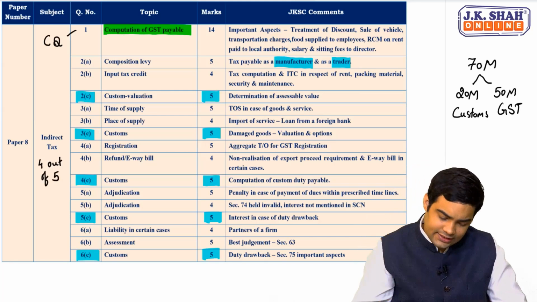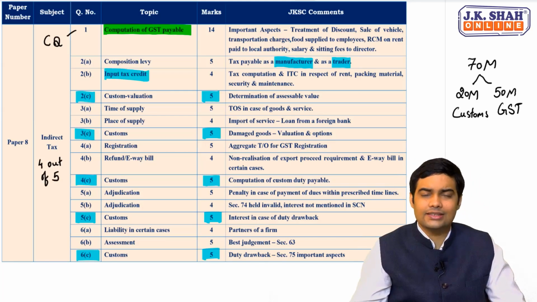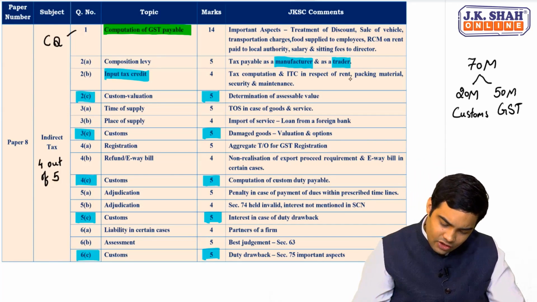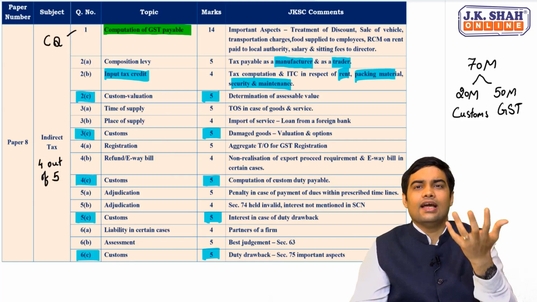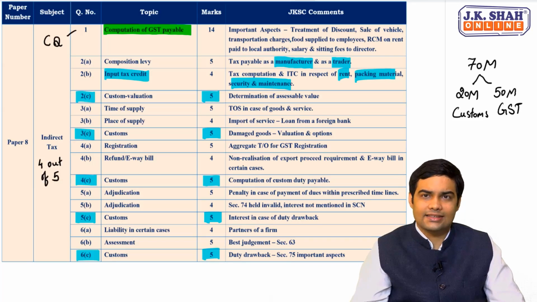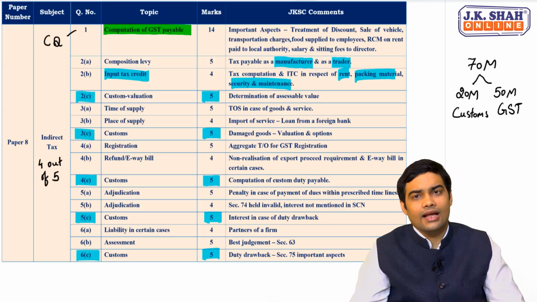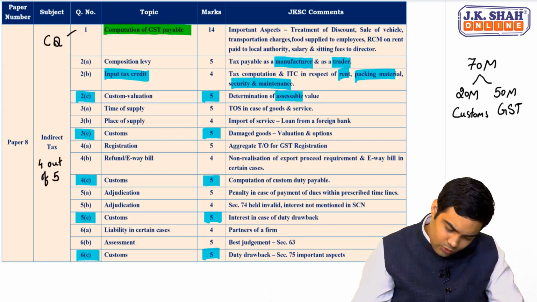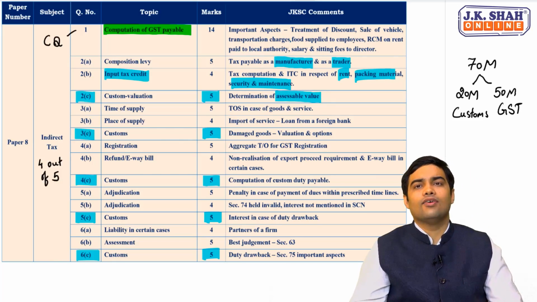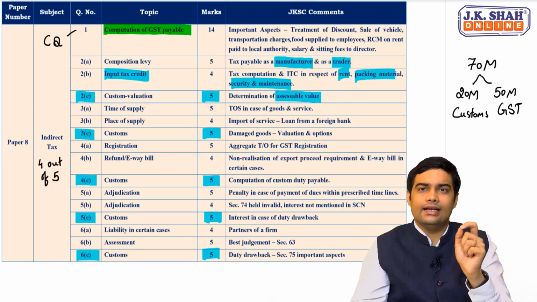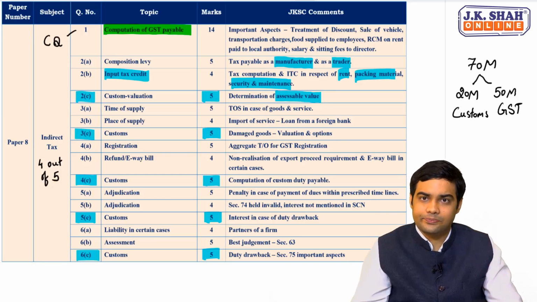The next question was a computation based question focusing on input tax credit. Input tax credit on rent, packing material, security, maintenance, and all these aspects were dealt with in the input tax credit related question. Then a direct question on customs valuation. The student was required to give a clear picture on assessable value to be dealt with in customs valuation.